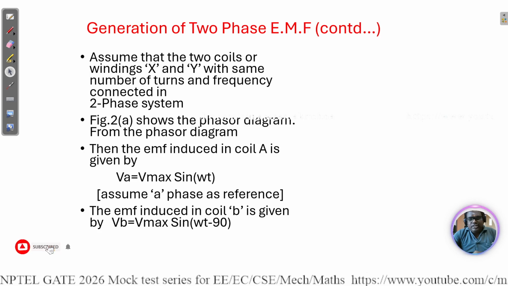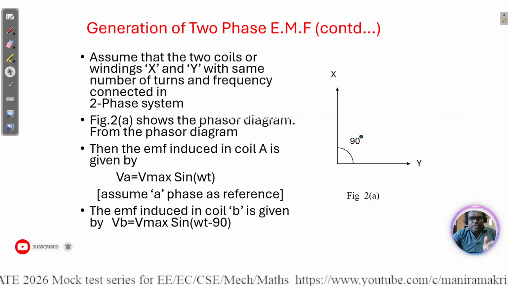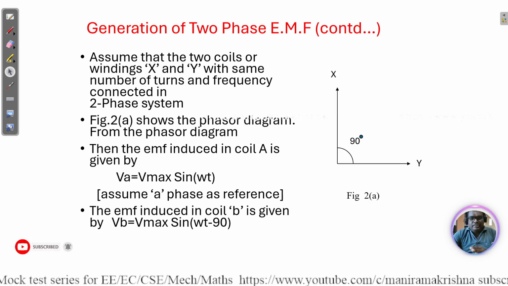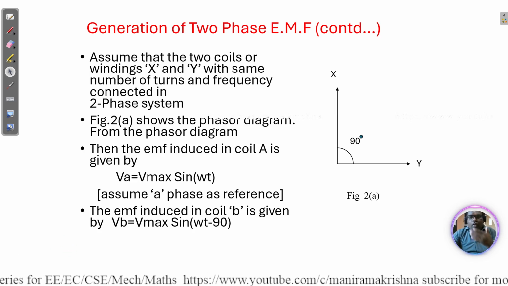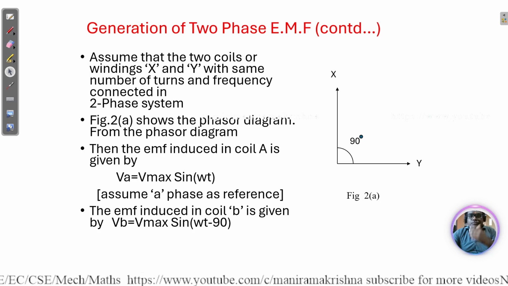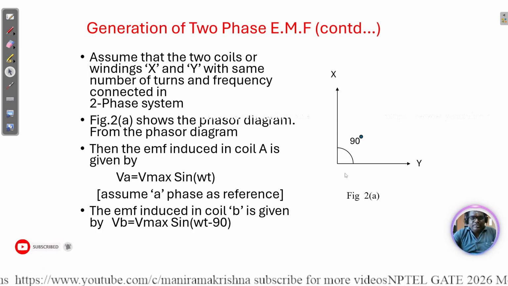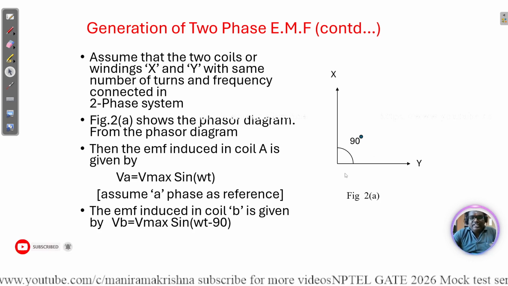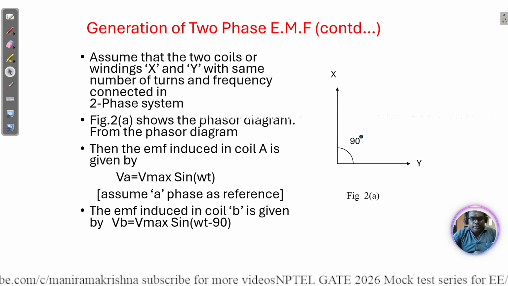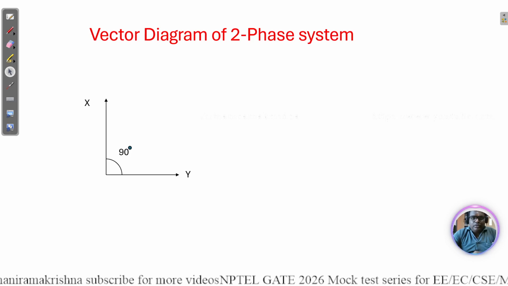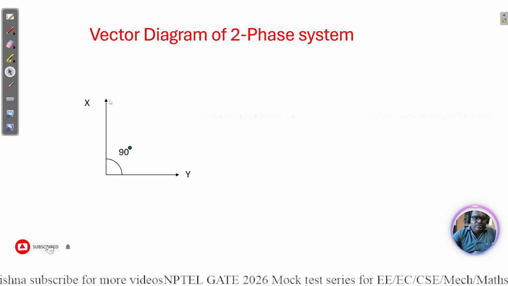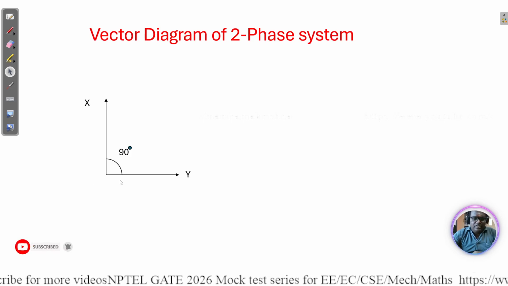Nowadays we are not using any two-phase system, only three-phase and single-phase. Here the X and Y phases are at 90 degrees, and the windings are also placed at a 90-degree phase shift. Here is the vector diagram: X and Y phases at 90 degrees.